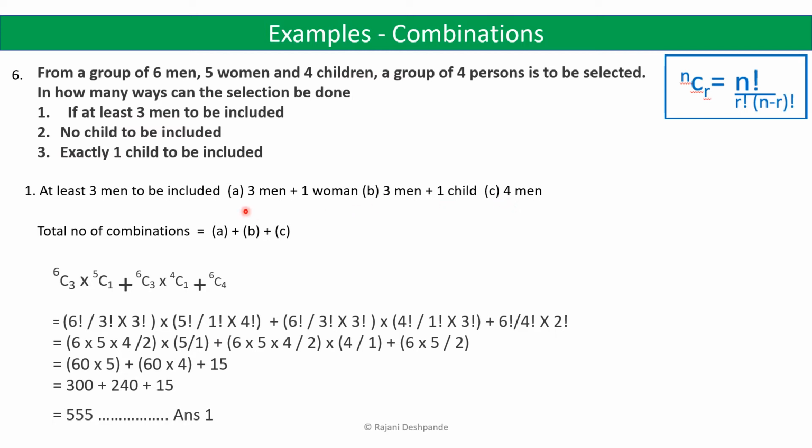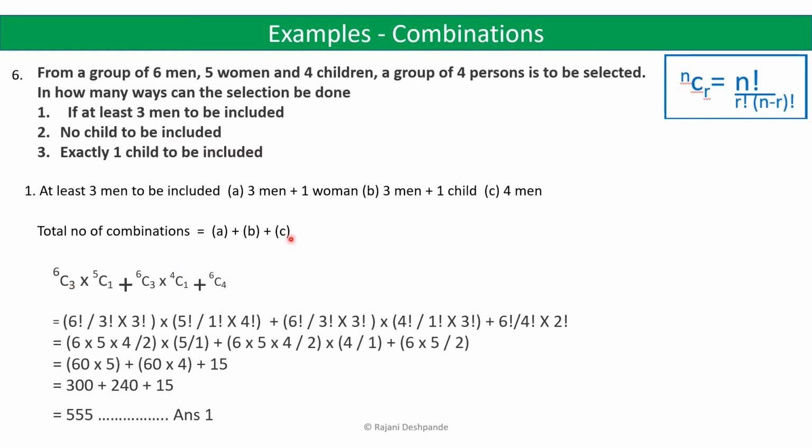So here we have 3 different ways in which we can form a group of 4 persons in which at least 3 men are included. At least, so we must have 3 men, or we can have more also. So 3 men plus 1 woman can be one option, 3 men plus 1 child can be another option, or all 4 men. So these are the possible ways. So the total number of combinations will be this plus the second one and plus the third one.